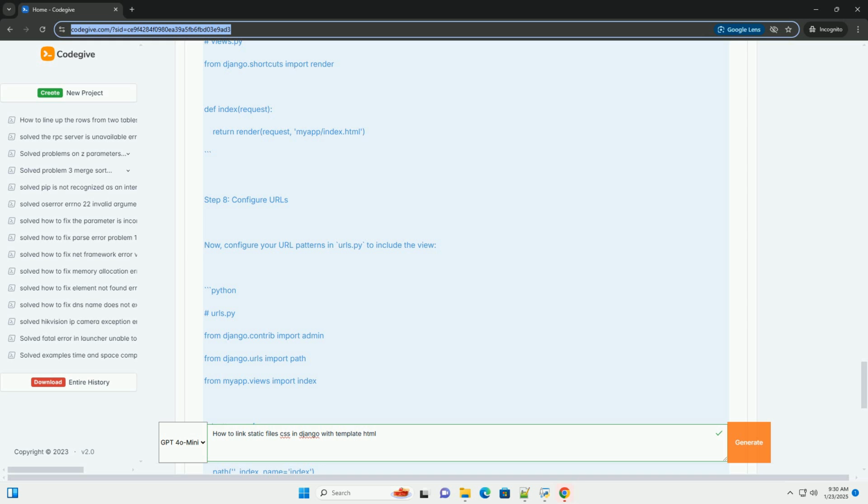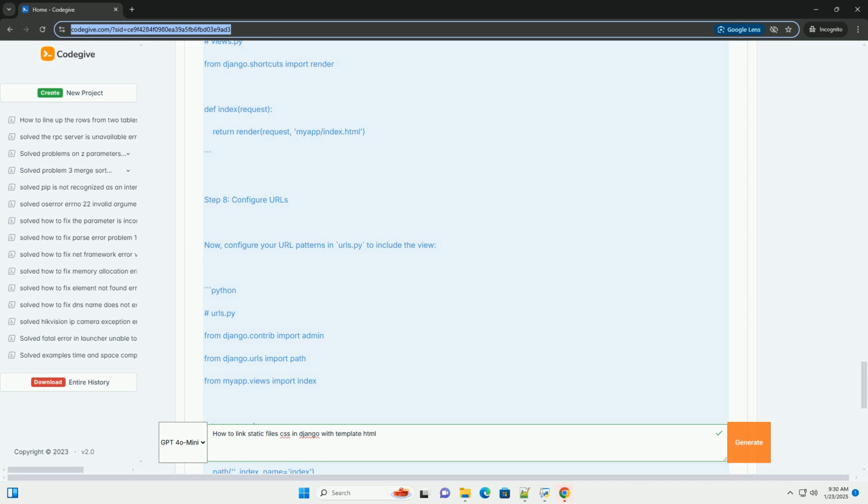Step 10. Access your application. Open your web browser and go to http://127.0.0.1:8000/. You should see your HTML page styled with the CSS you linked. Conclusion. You've successfully linked a static CSS file to an HTML template in Django.